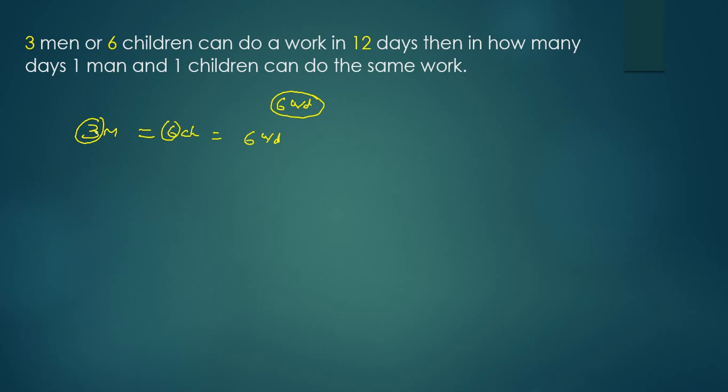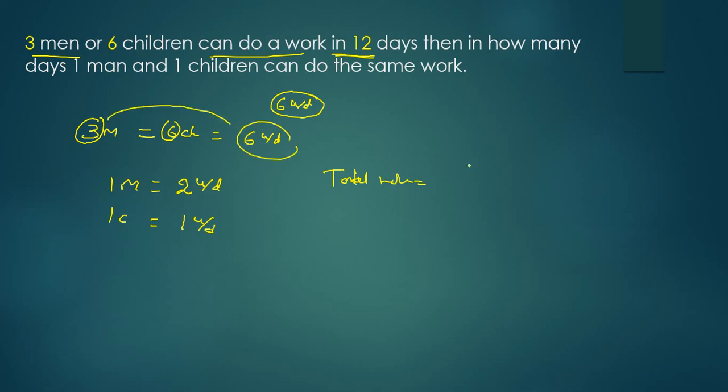If 3 men are doing 6 units per day, 1 man will do how many units per day? 2 units per day. 1 child will do how many units per day? 1 unit per day. What is the total work? Total work is equivalent to what is given: 3 men can do a work in 12 days. It means 3 men's 1 day's work is 6 units, because 3 men are doing 6 units per day.